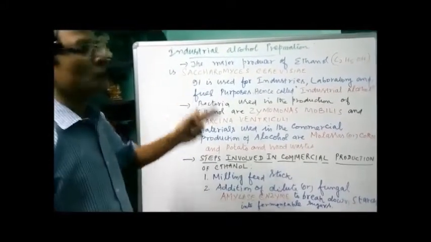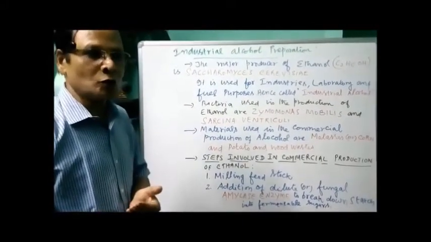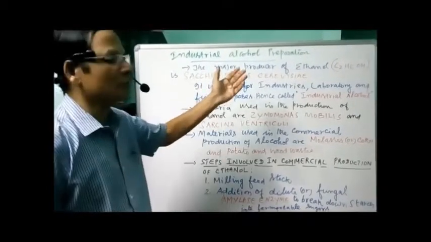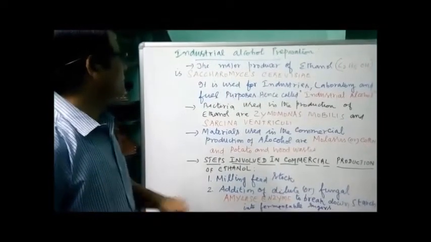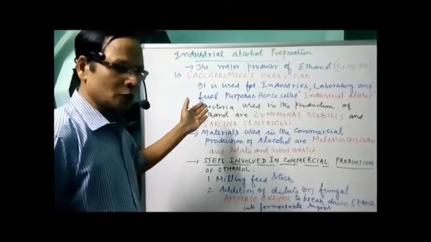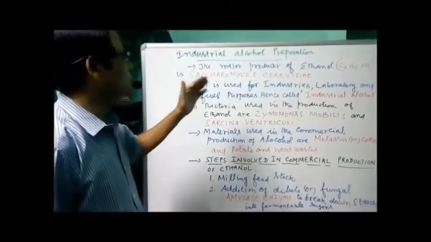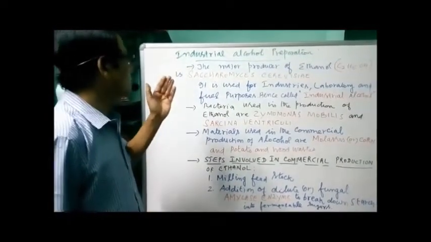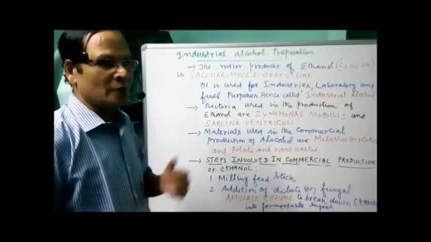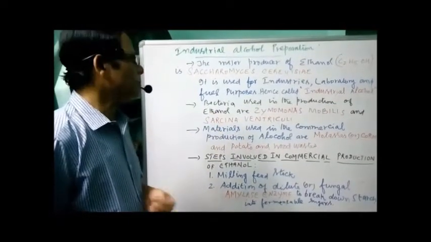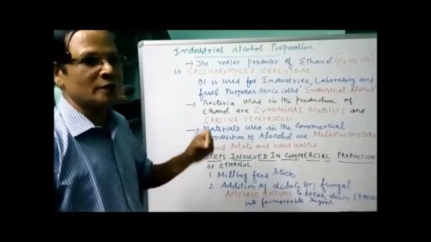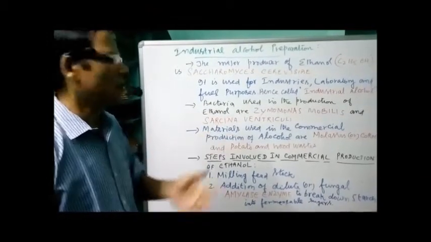The major producer is, as we usually know, the yeast Saccharomyces cerevisiae. The ethanol is used for industries, laboratories and also as a biofuel, hence the name industrial alcohol.